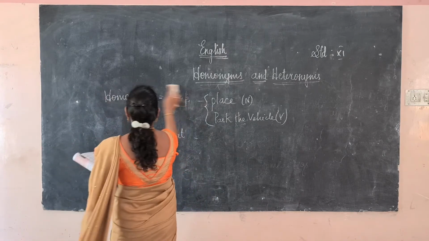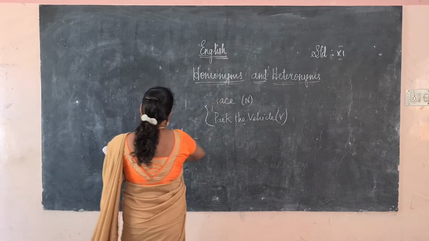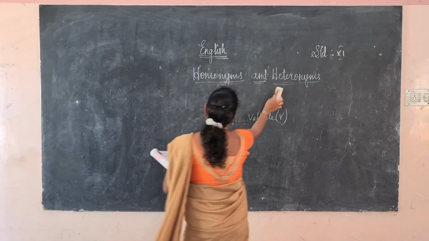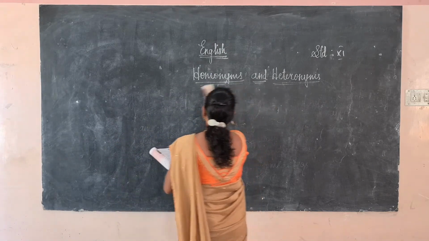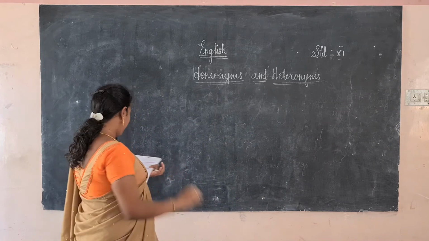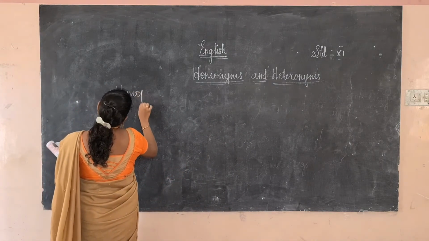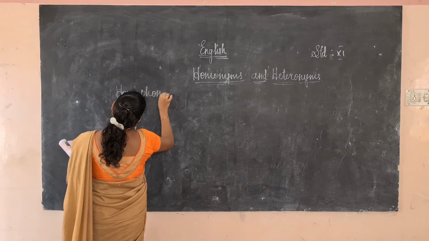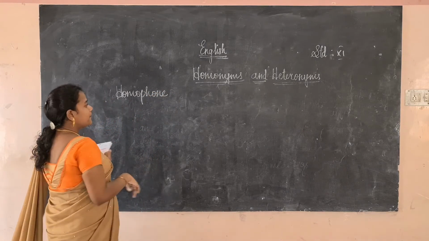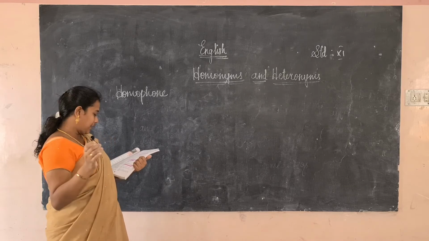The next one is homophone. I told you homo means one, phone is sound, so one sound. The sound will be the same, but the spelling and the meaning will be different.